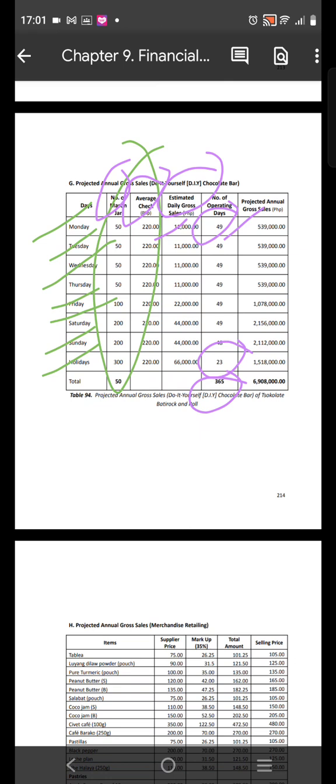Once you get the results, you will just total them, so you have this amount. Again, these are the number of specific days that you are projecting.